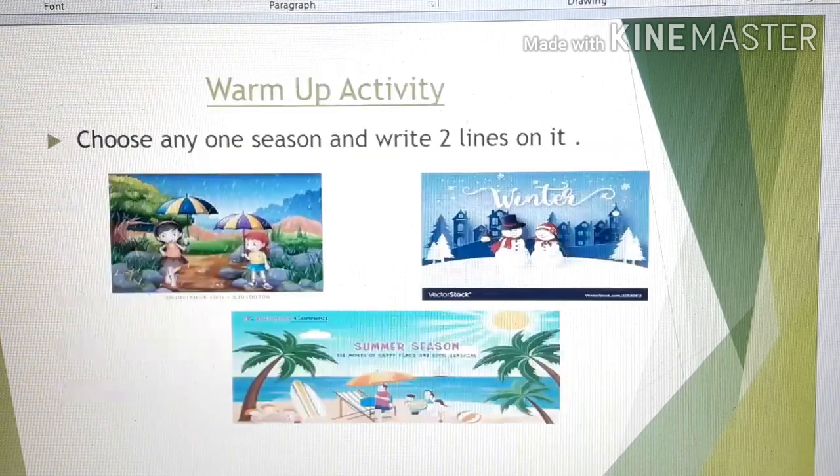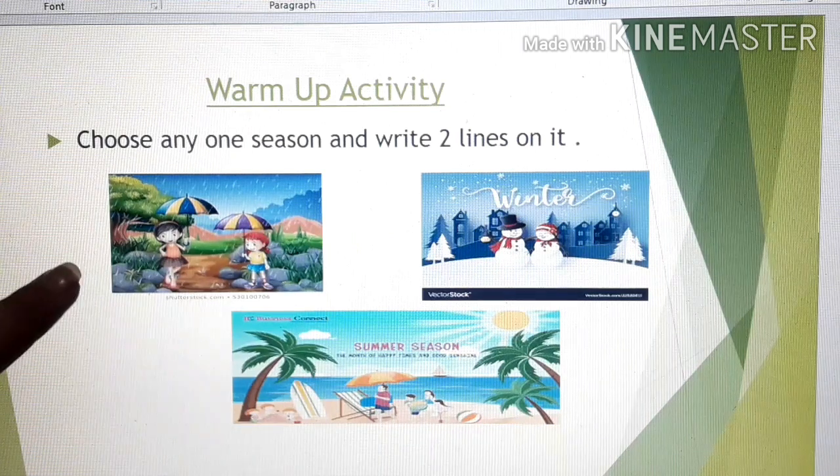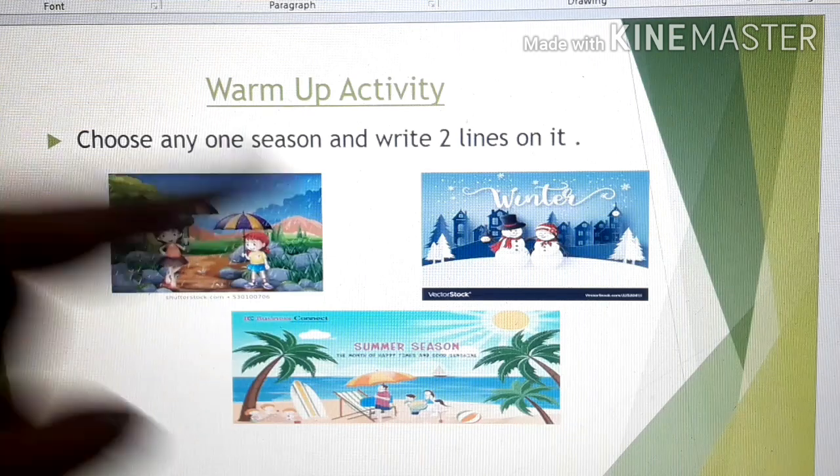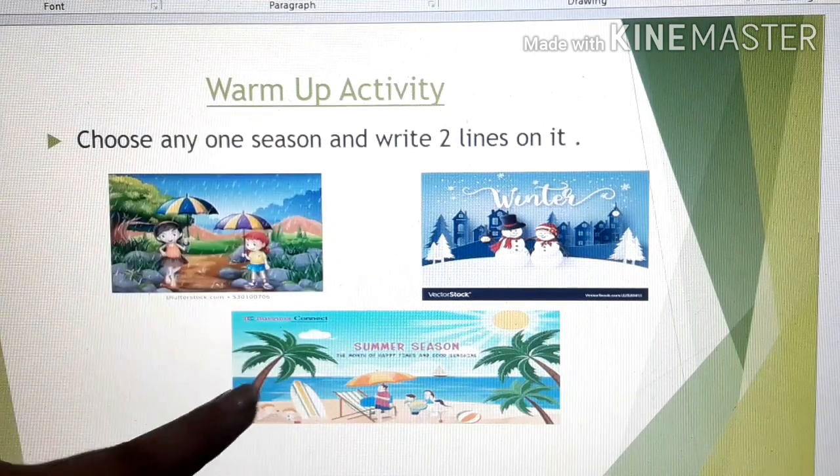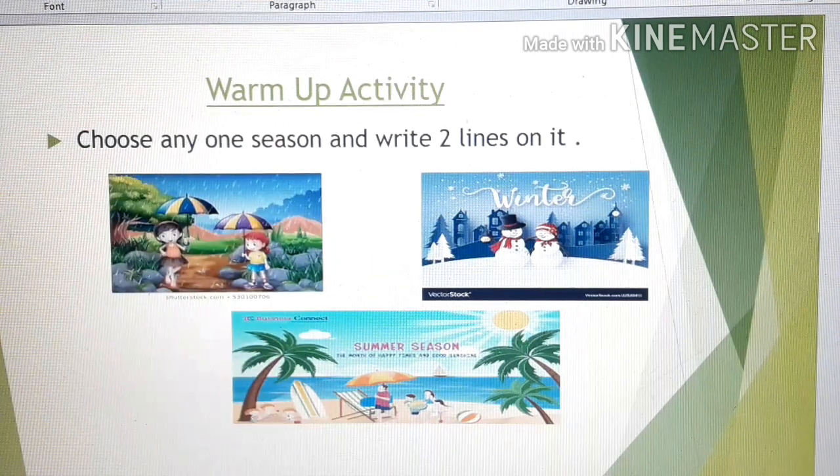Next, warm-up activity. This is related to the topic which we are going to do today. Choose any one season and write 2 lines on it. You can see here, children, the first picture is rainy season, second is winter and the third is summer season.